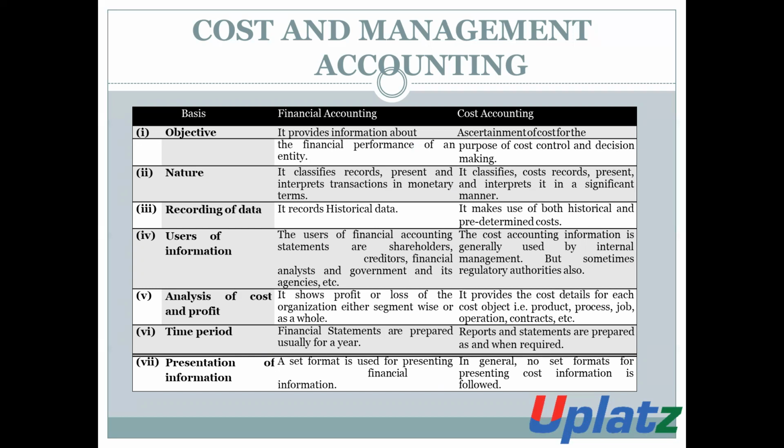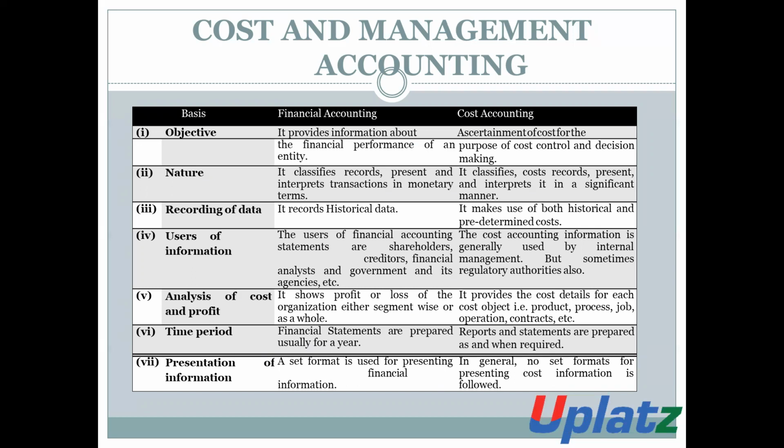These are all the differences between financial accounting and cost accounting. Financial accounting provides the information about the financial performance of any entity, but cost accounting provides the information in respect of the cost of any goods or services, and also information related to cost control and decision making.